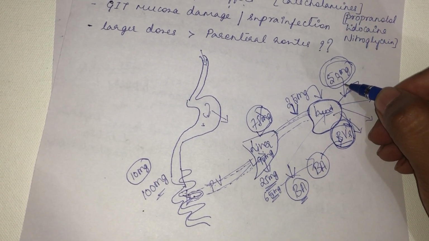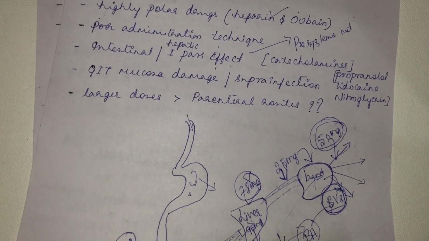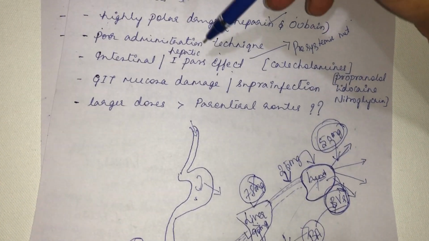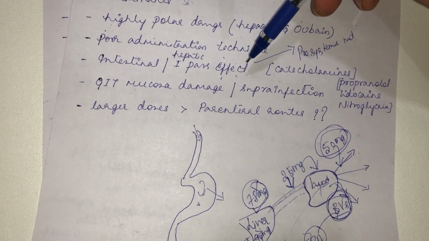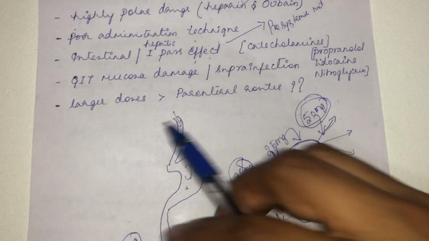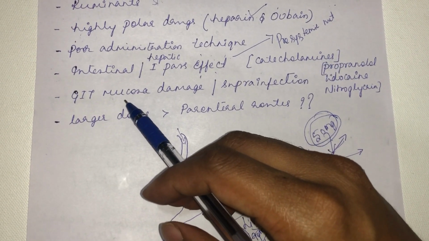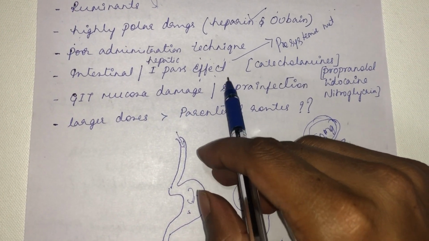So that is the reason why the major disadvantage of giving a drug through the oral route is this first pass effect. Then the next disadvantage of the oral route is GIT mucosa damage or superinfection.